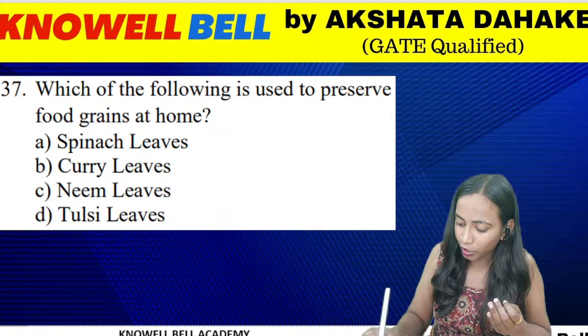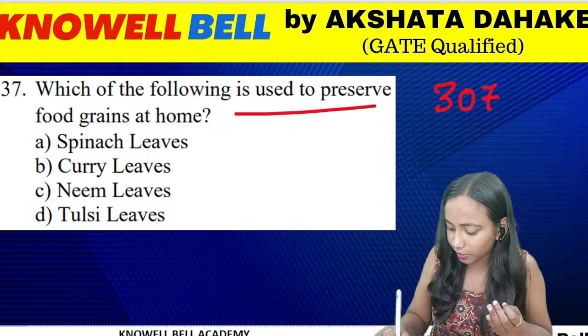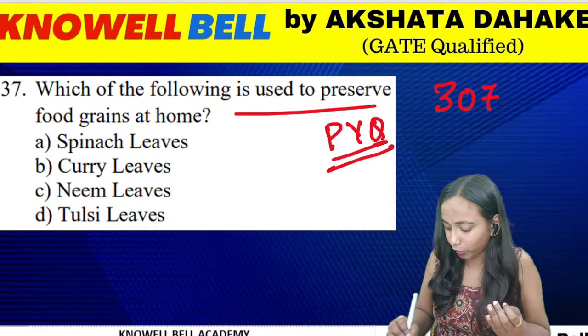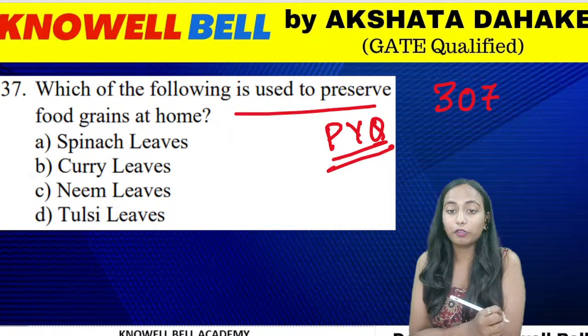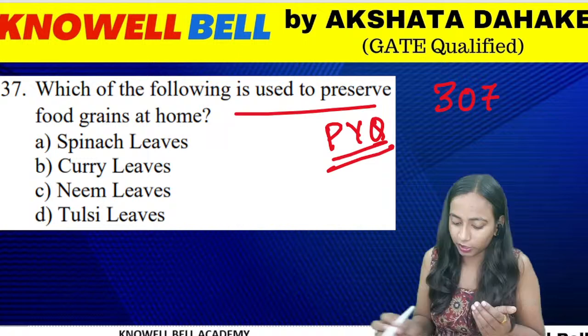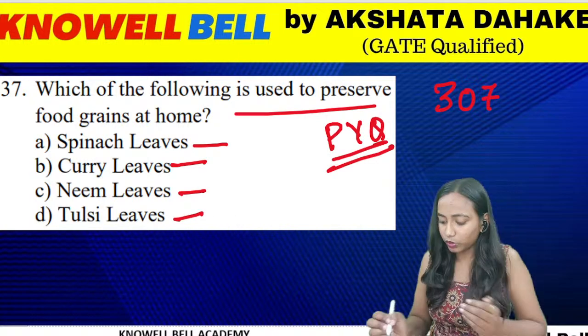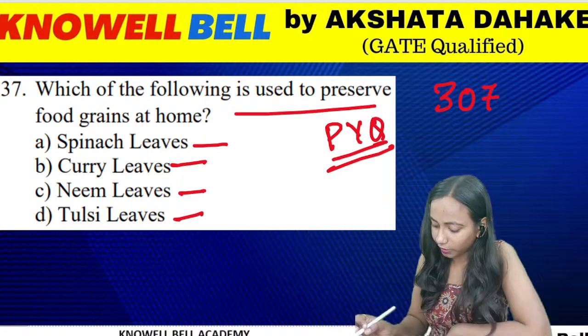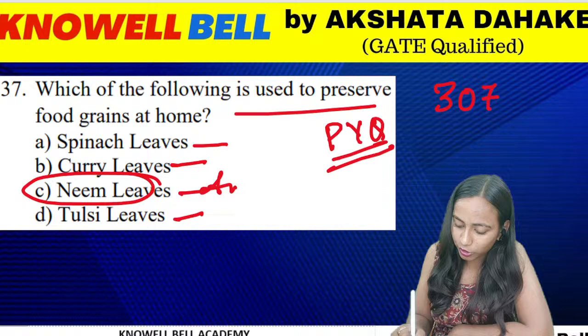Question number 307. Which of the following is used to preserve food grains at home? This is a question from last year's study material. If you have done it, you would have clearly attempted it last year as well. Which of the following is used for the preservation of food at home? What do we use at home for the preservation of grains? Spinach leaf, curry leaves, neem leaves or tulsi leaf. Very good, all of you. The right answer for the question is option C, neem leaves.